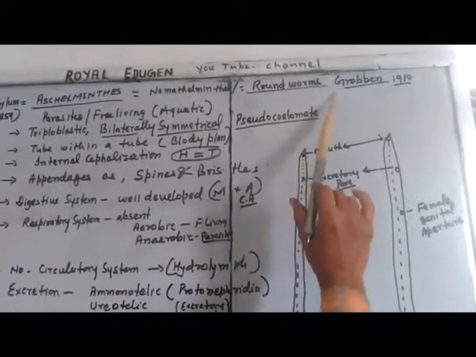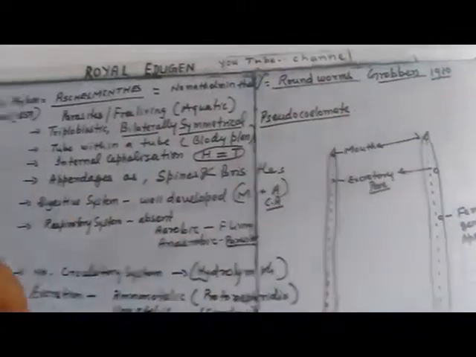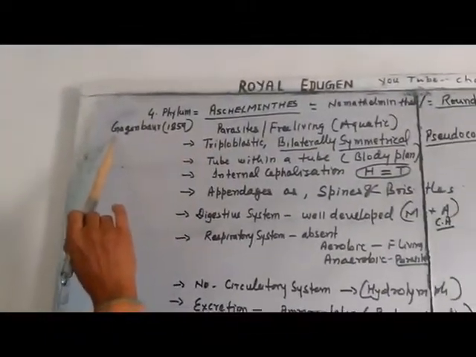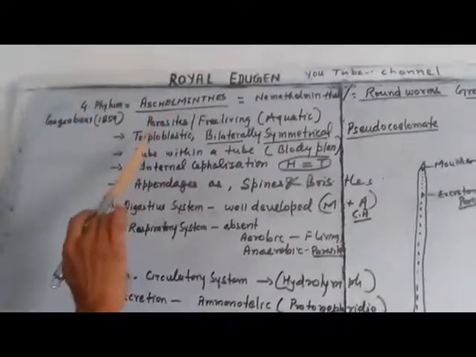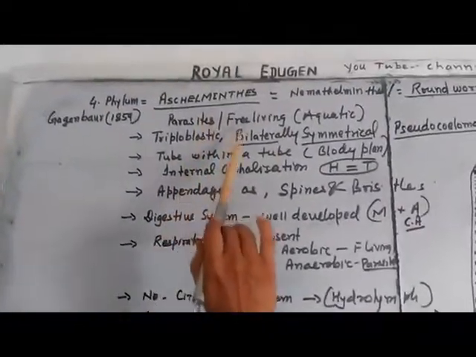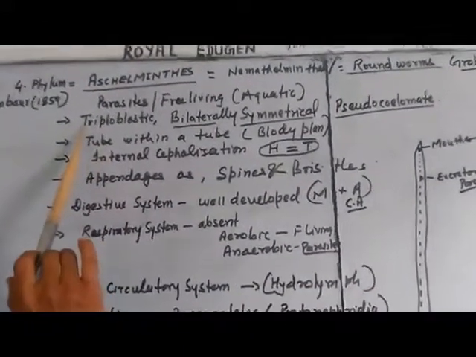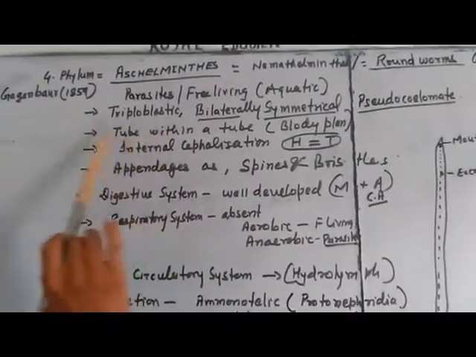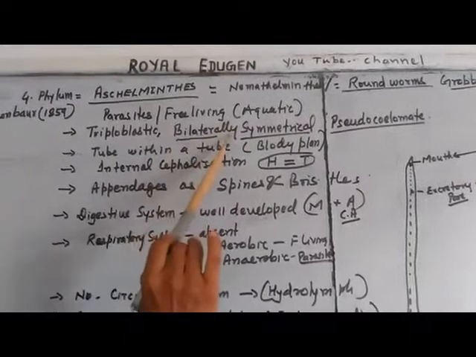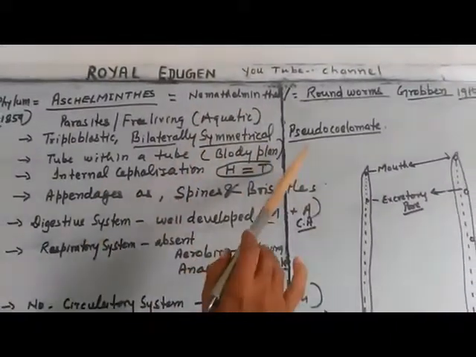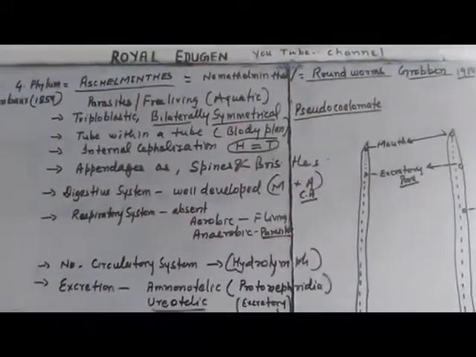The term roundworm was given by Grobben in 1910, while the same scientist coined the term Aschelminthes in 1859. They are also parasites, but some may be free living or aquatic. They are triploblastic, bilaterally symmetrical, and pseudocoelomate. For the first time, a false body cavity appears.